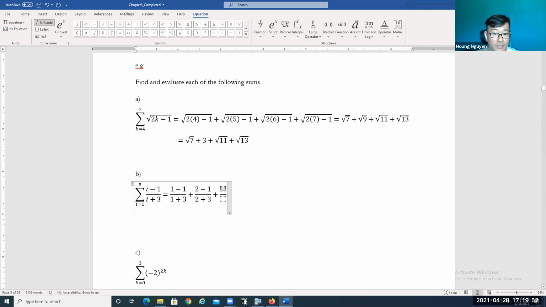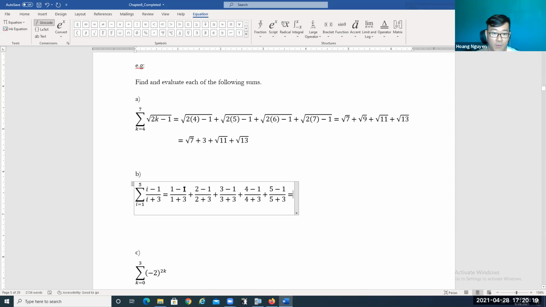So when i is 1, 2, and 3. So it's going to be 3 take away 1 over 3 plus 3. Okay. Plus, now i is equal to 4, so it's going to be 4 take away 1 over 4 plus 3. One more term, the fifth term, right? So now the fifth term, when i is equal to 5, it's going to be 5 take away 1 over 5 plus 3.